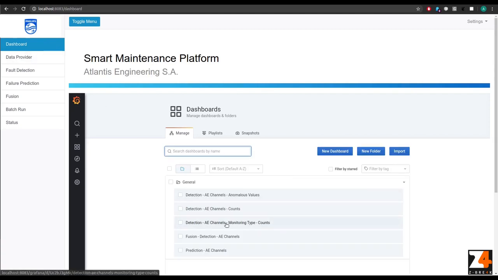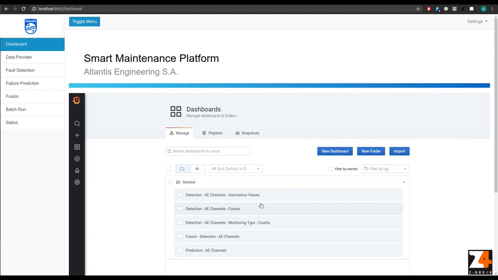The dashboard page provides multiple Grafana dashboards in order to monitor the exported results. The dashboards are useful both to the maintenance engineers and to Atlantis data scientists to assess the efficiency of the tools and, based on their results, to apply corrective actions. Let's take a look at some of the provided dashboards.